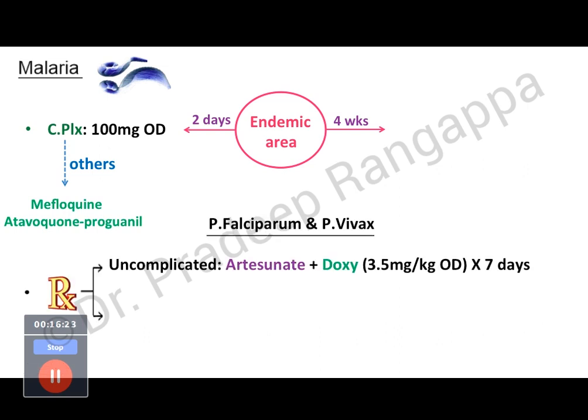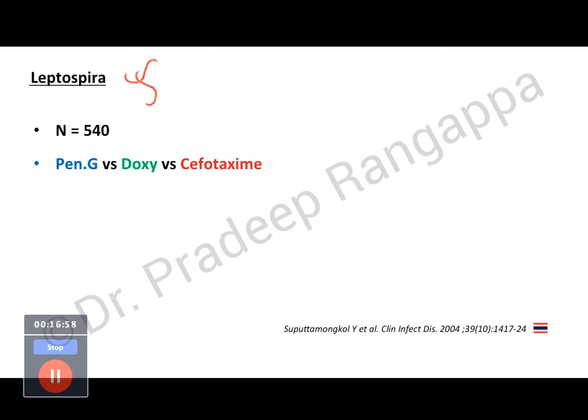So how about treatment? It has a role in treatment for both Plasmodium falciparum and Plasmodium vivax. In uncomplicated malaria, you can give artesunate with doxy 3.5 mg per kg. If you look at WHO guidelines, the recommendation is to combine artesunate with doxy for 7 days. Even in complicated malaria, you give IV artesunate plus IV doxy if it is available, or clindamycin. So this is the treatment recommended by WHO, which means doxycycline has a very important role for prophylaxis and treatment of uncomplicated and complicated malaria, of both falciparum and vivax.